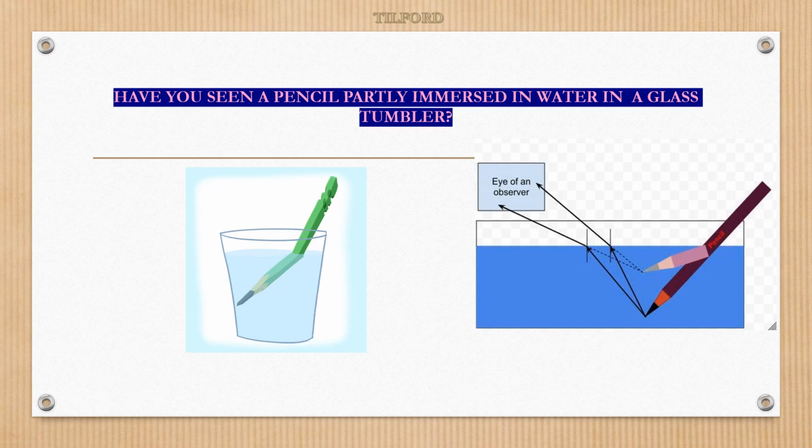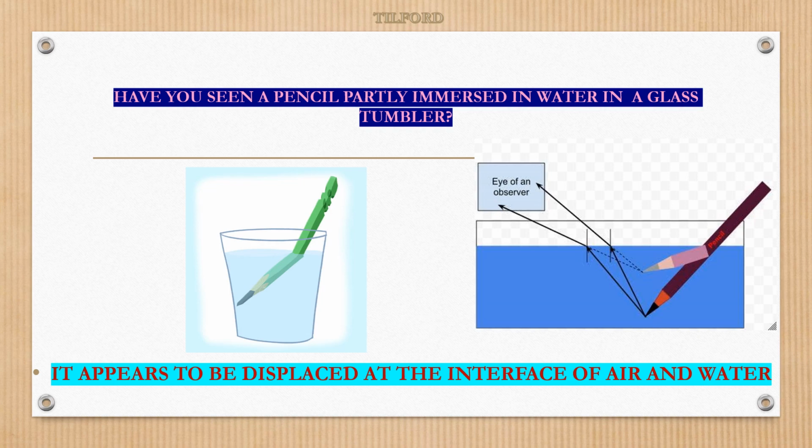From the same point, one more light ray goes from the denser medium to the rarer medium. They won't move in a straight line path; they move away from the normal. And when you extend them backward, they meet at one point. That will be the image of that particular tip of the pencil. The actual tip position is here, but to the observer's eye, it appears to be here. So it makes the observer's eye feel the pencil is bending in the water.